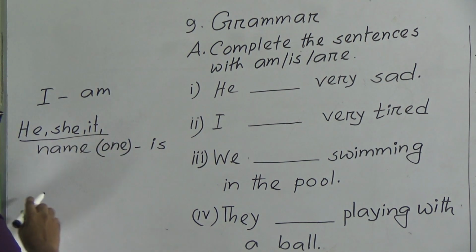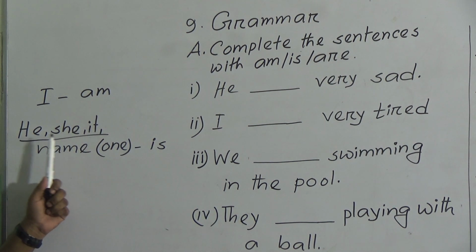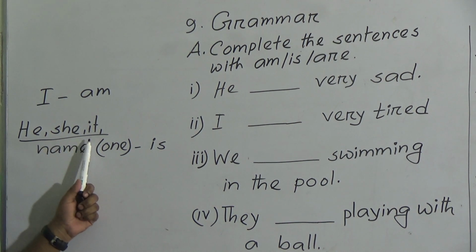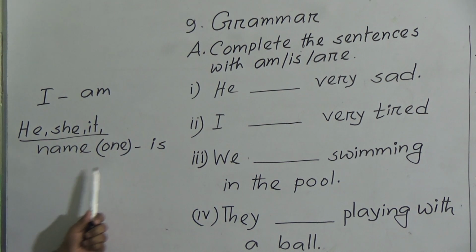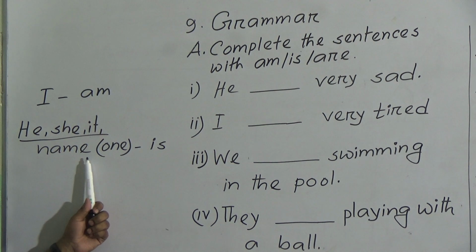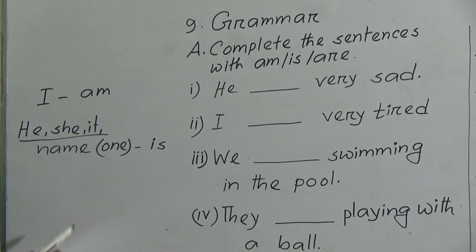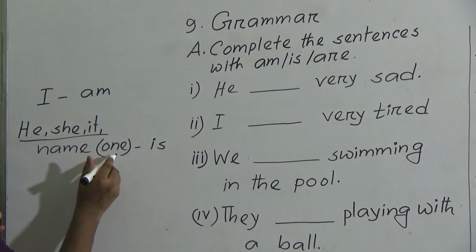He means one person, she means one, it means one name, any name. That means Rodoshi, Kamal, Jamal, Suha, Umar, Arif, Aminul. So it has to be one name.